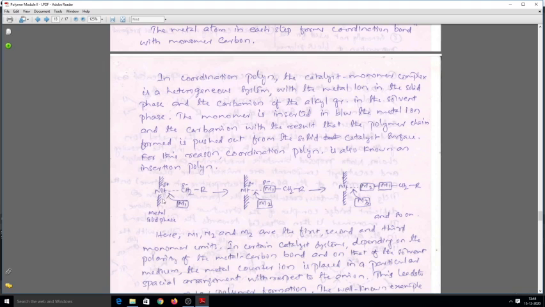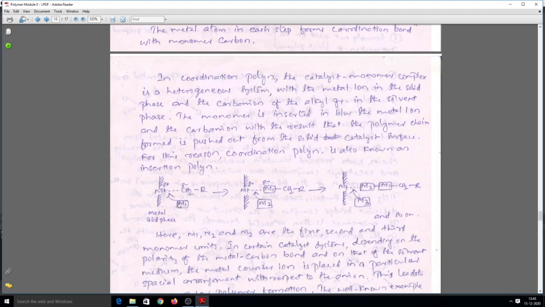So it is shown here, the metal is in the solid phase, this is electron deficient, positively charged, and more electron density will be there, so this is negatively charged, that is why it is called the carbanion. And the monomer is inserted in between the metal ion and the carbanion, with the result that the polymer chain formed is pushed out from the solid catalyst surface. So here you can see that the metal carbon bond is the active center of the polymerization. Here the catalyst is shown in the solid phase and the rest is shown in the solvent phase.